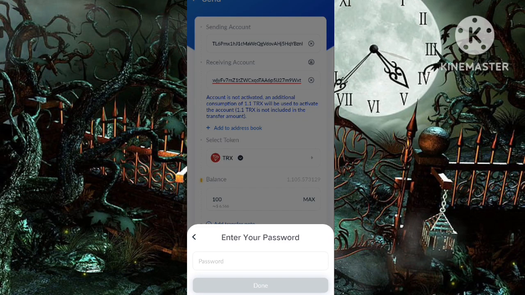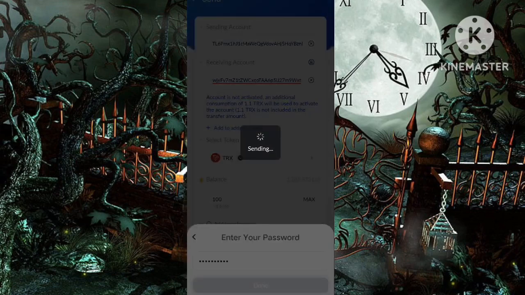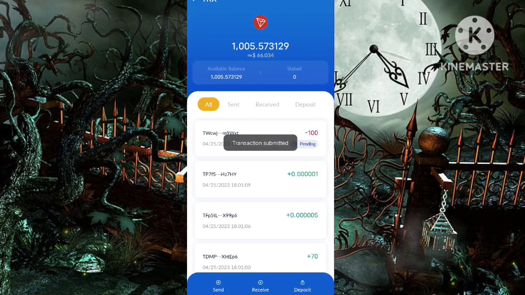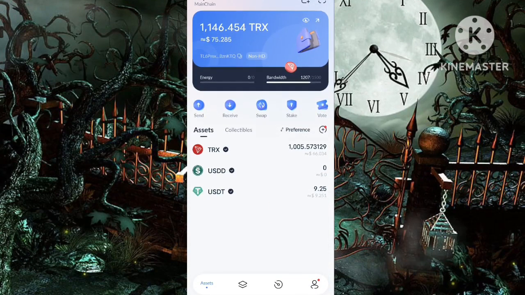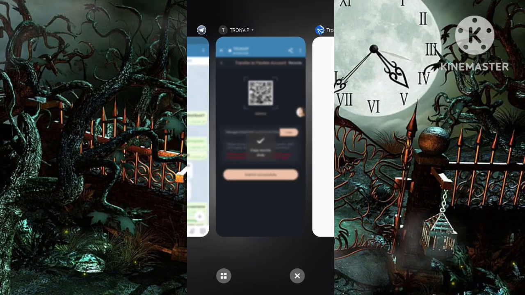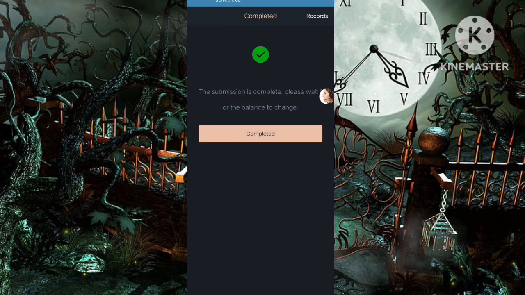Now you can use any wallet. So I go to my Tronlink wallet now. Sorry, I open my wallet. Now I open my Tronlink wallet and tap the TRX option. I tap the send option, paste the address, tap the next option, and I have 50 TRX, then tap the send option.